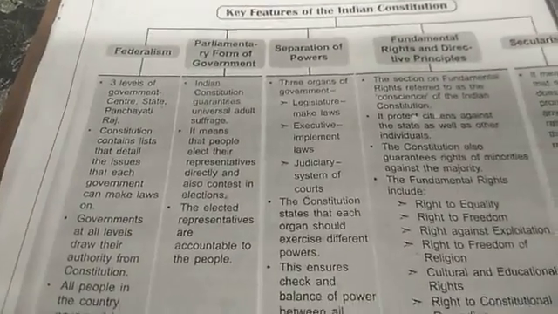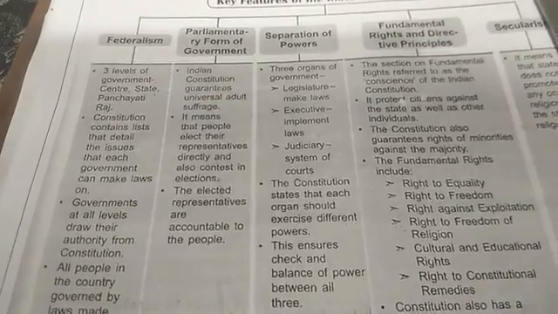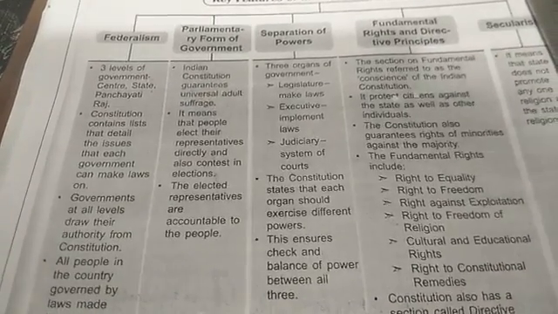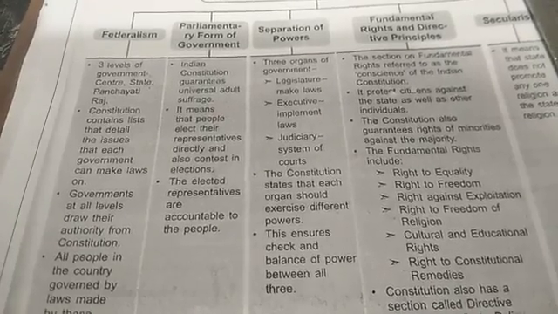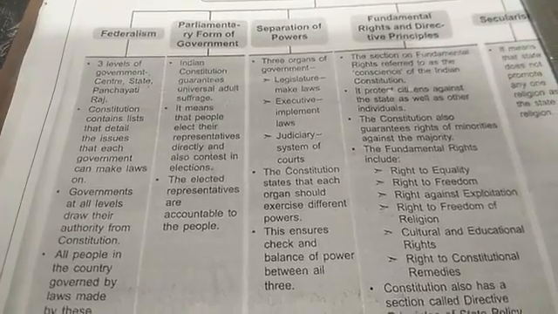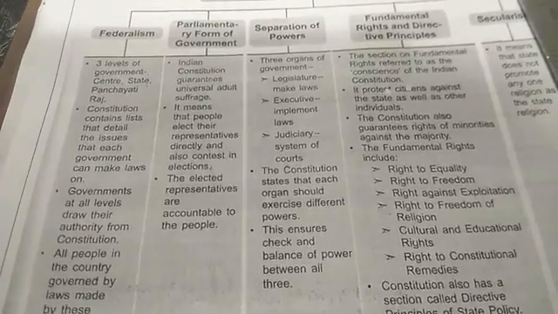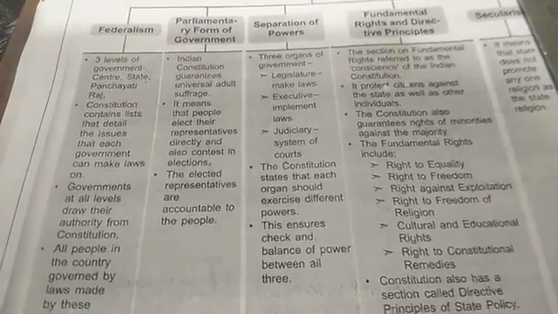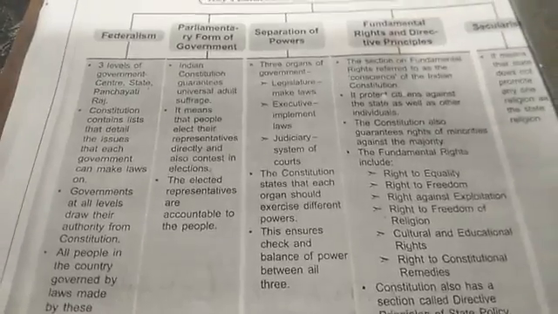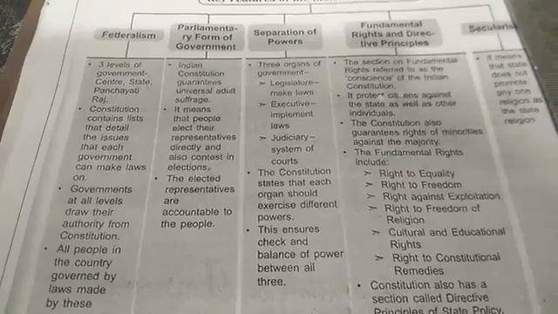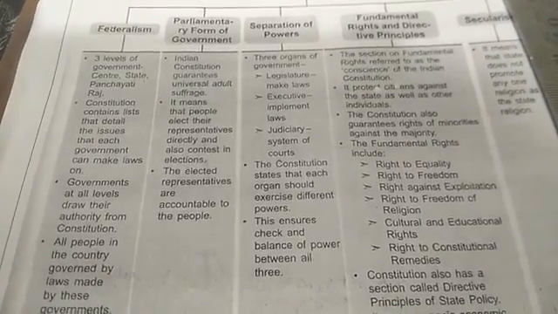Now, the parliamentary form of government. The Indian Constitution guarantees universal adult suffrage. They adopted universal adult suffrage. It means that people elect their representatives directly and can also contest in the elections. Every individual who is above 18, irrespective of their caste, religion and background, has the right to vote and the right to choose their representative in the election.